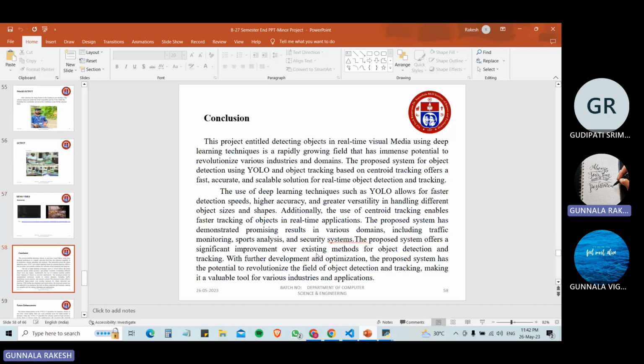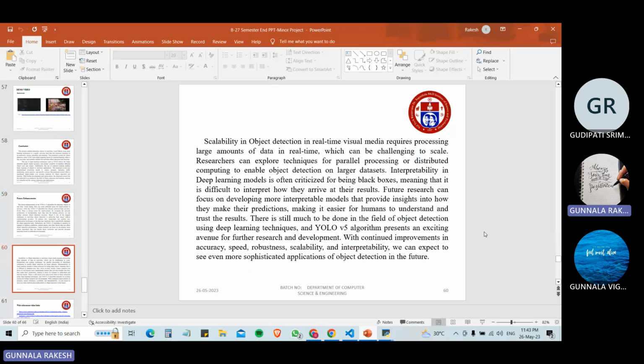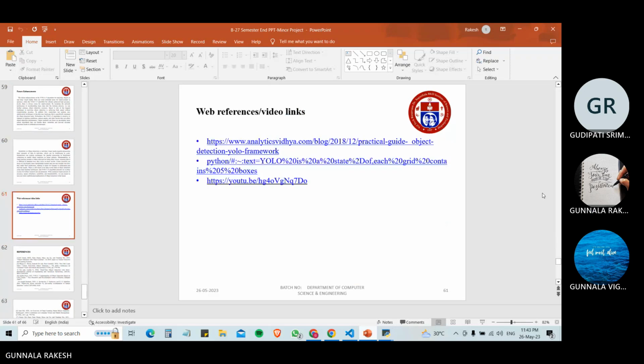Okay, from this project, we have learned how to detect objects in an accurate way by using this YOLO algorithm. Tracking is important in our day-to-day life, from how we take the objects and give the output. Even from heavy traffic, we can find these objects accurately. From this project, we have been improving the accuracy level and confidence levels of the object detection. This is the YOLOv5 algorithm in this way. Okay, thank you.